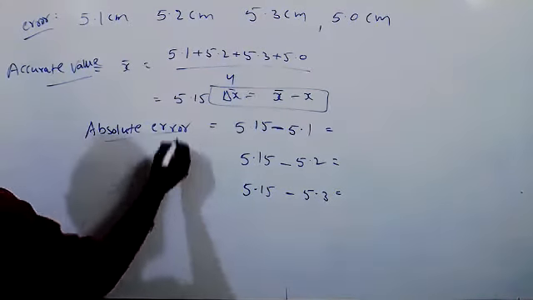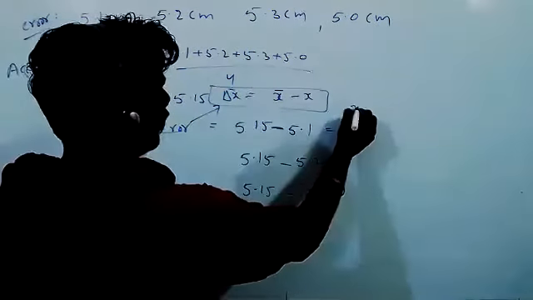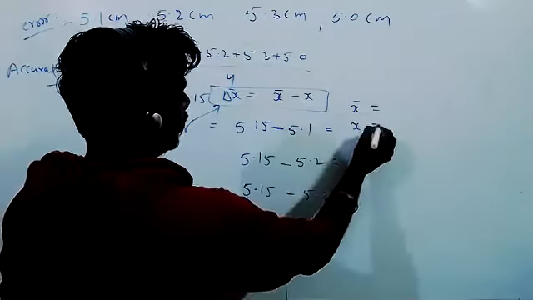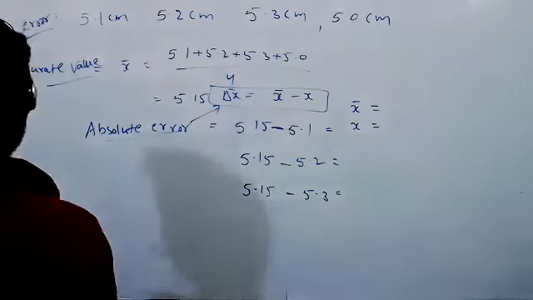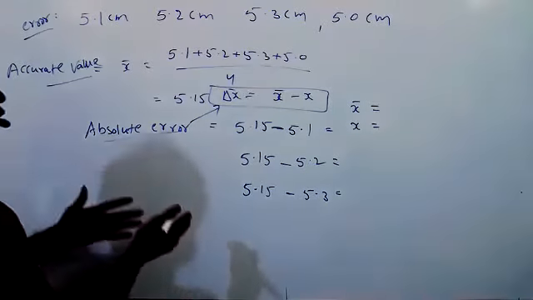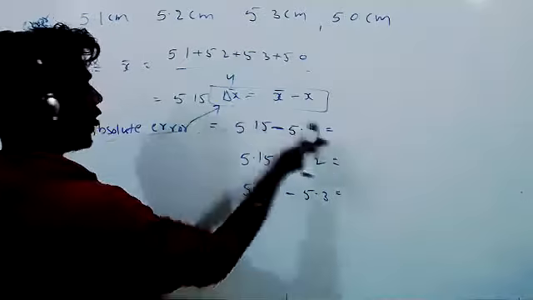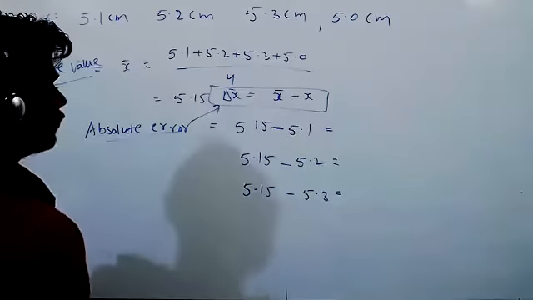Yes, write the formula. Absolute error. Keep heading and write this formula. In this formula, what is x bar you have to write and what is x you have to write? What is x bar there? Mean value, or accurate value. What is x there? The observed value. So if you get this, then you will get an absolute error.